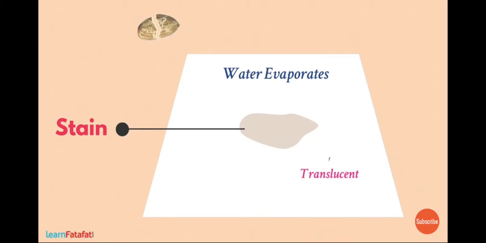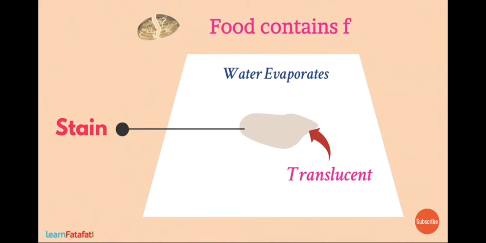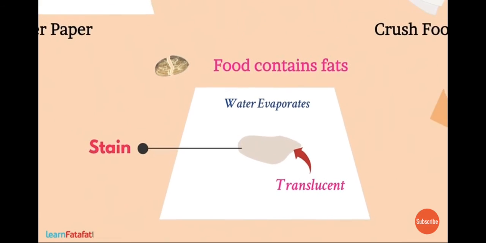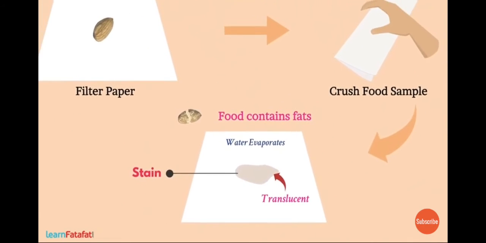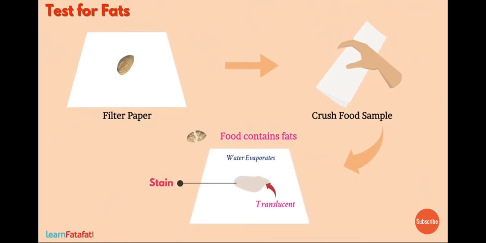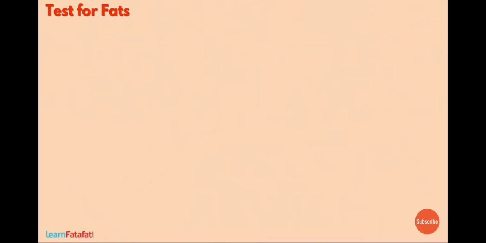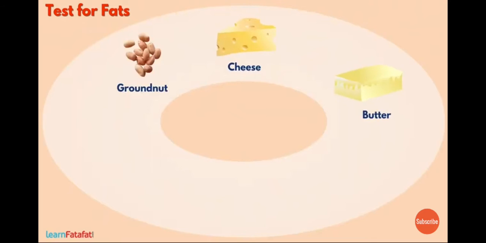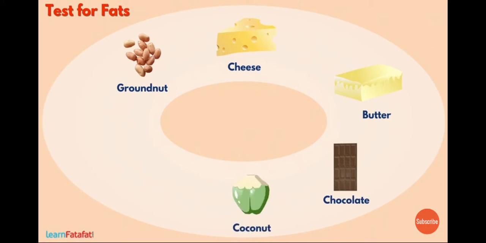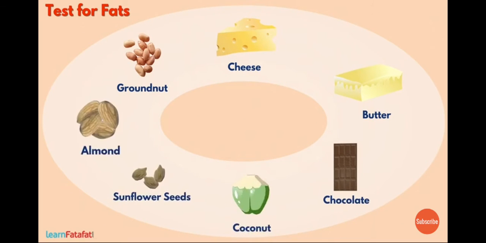If the stain is translucent, then it means that the food contains fats. If not, then the food does not contain fats. Normally, you will see that foods such as groundnut, cheese, butter, chocolates, coconut, sunflower seeds and almonds contain fats in them.